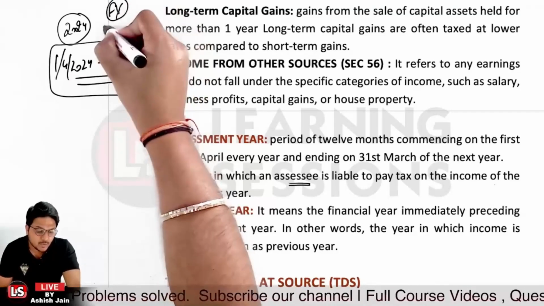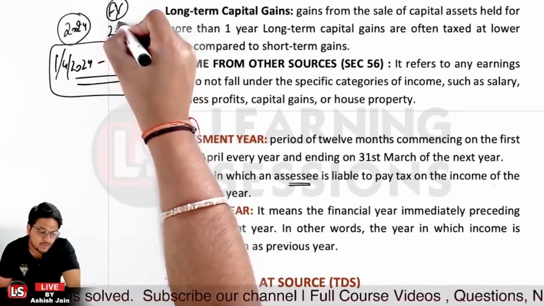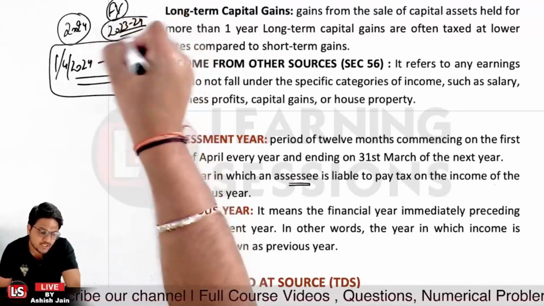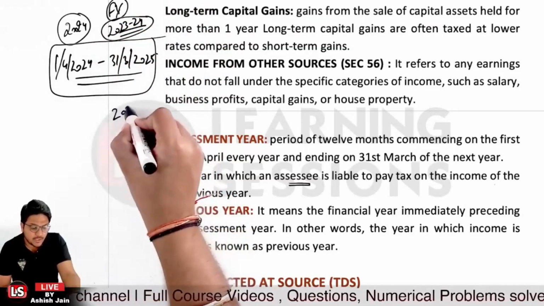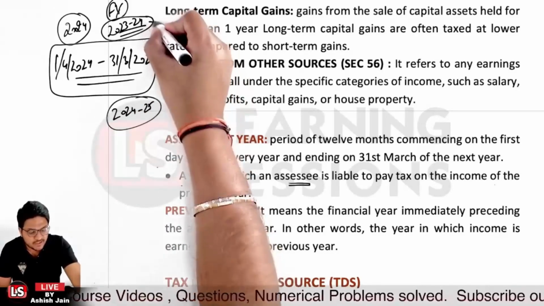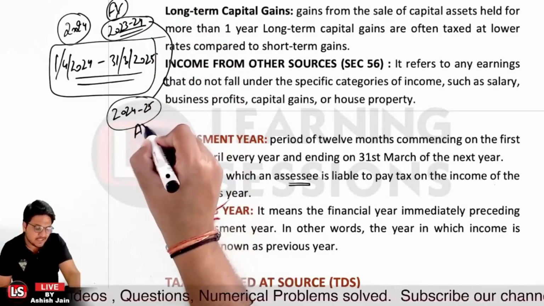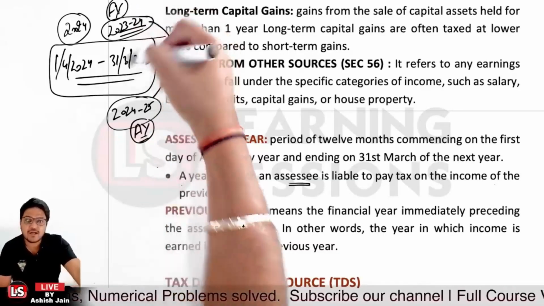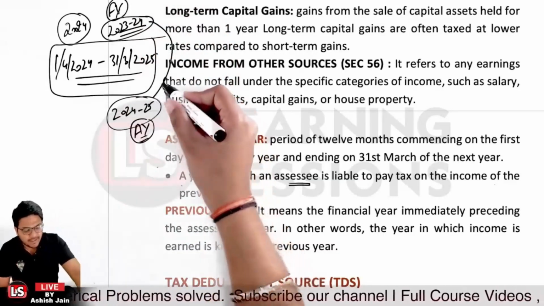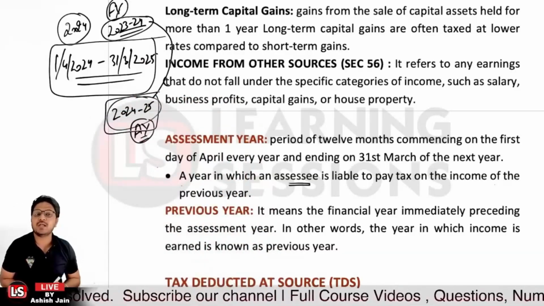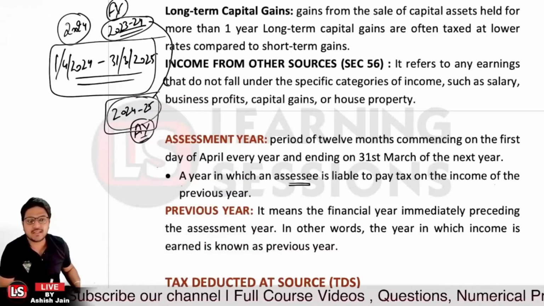It would be 2023-24. This will be the financial year, and the assessment year would be 2024-25. Right? So this is the financial year and this is the assessment year. Because for this particular year, whatsoever I have earned in the previous financial year, I am to pay the taxes upon the same in the assessment year 24-25, right? So that's the scenario.